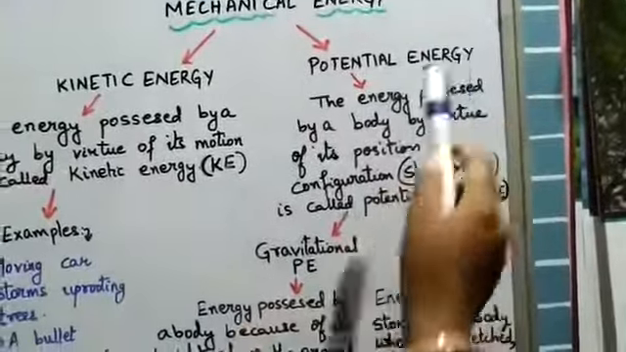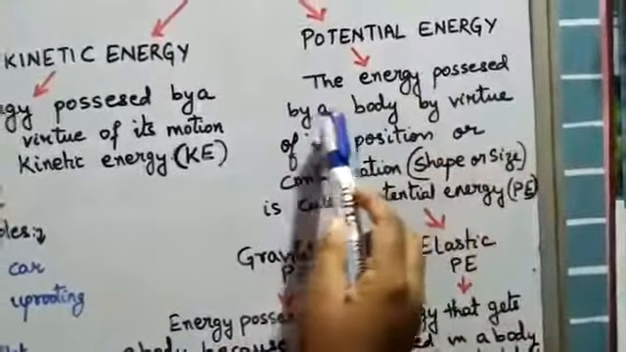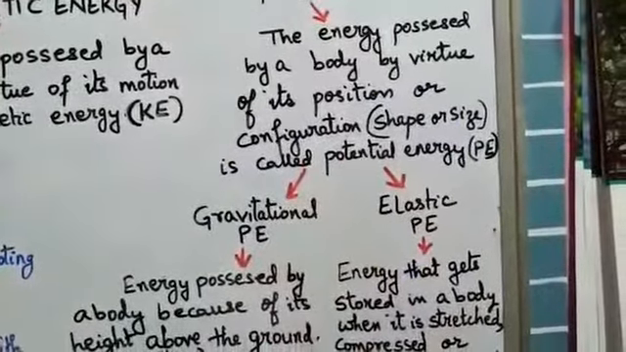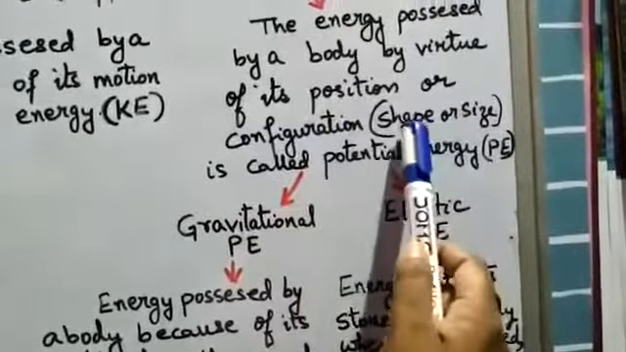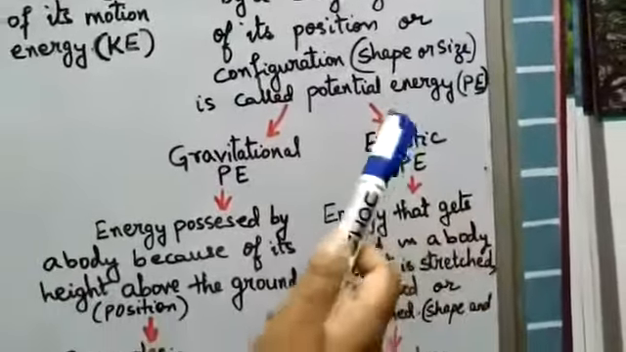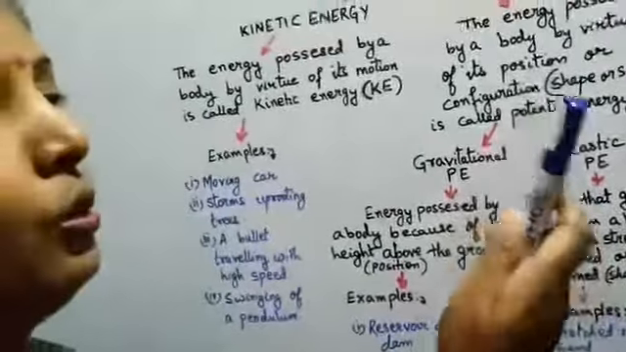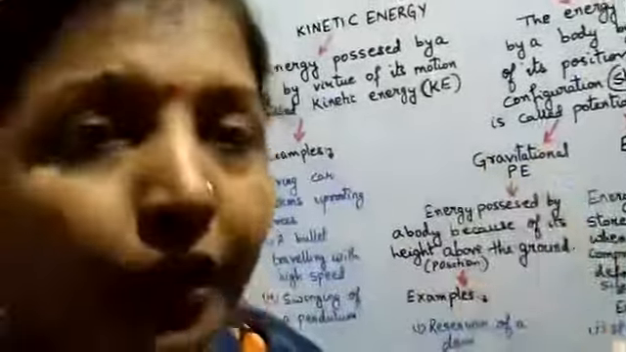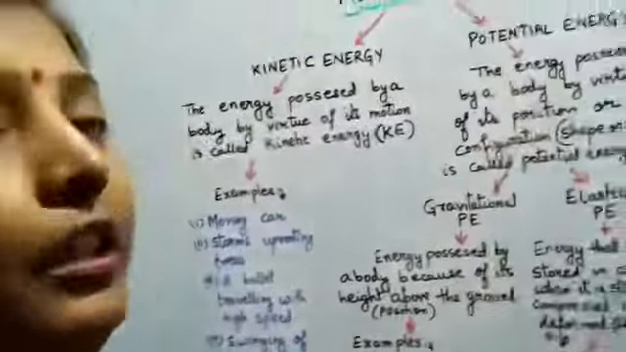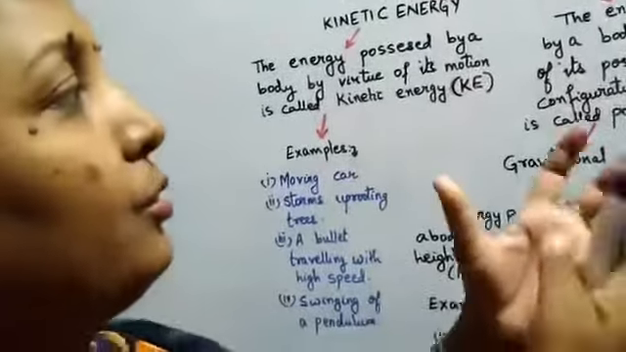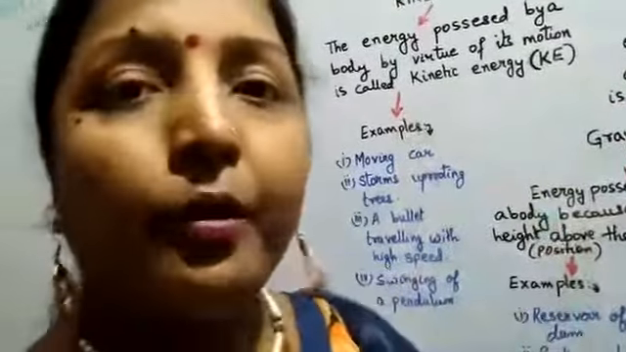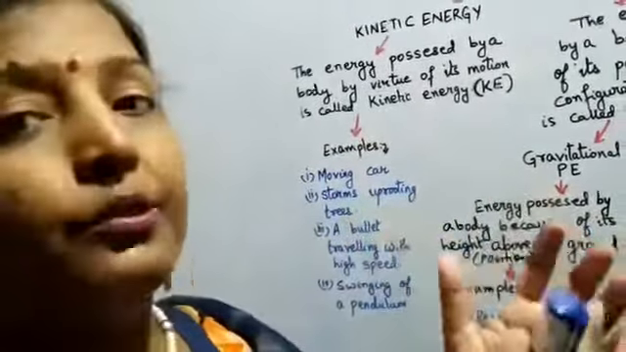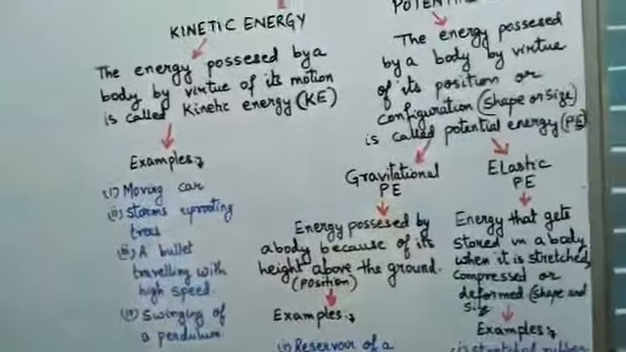So what is this potential energy? The energy possessed by a body by virtue of its position or configuration. In short, configuration actually means shape or size being changed of a body. So the energy used to change the shape, size or position of a body is potential energy. You know, we need energy to change the position of a body, to change the shape of a body, to change the size of a body. So all that energy comes in potential energy.